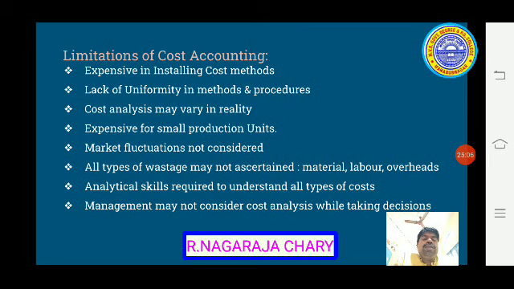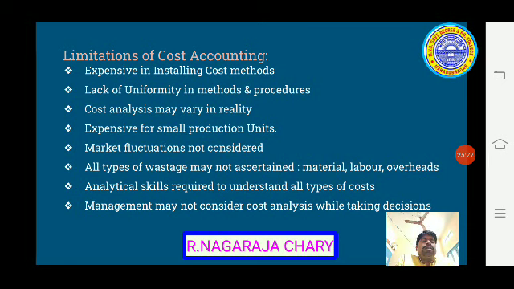So that's why it is very expensive. It is not suitable for small production units. Even big production units sometimes may not afford it.